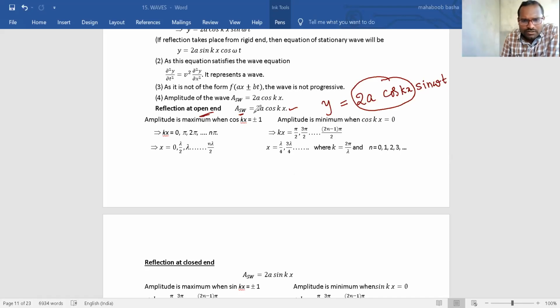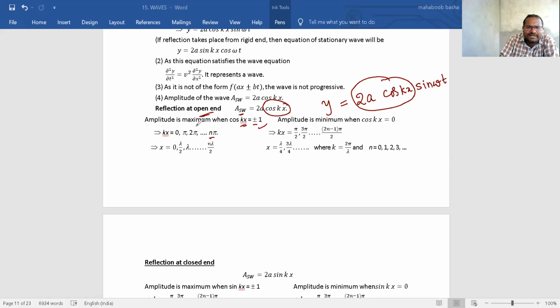This amplitude will be maximum when cos kx value is plus or minus 1. Yes or no? When cos kx is equal to plus or minus 1, it will be maximum amplitude. That happens when kx value is 0, where cos 0 is 1, or kx value is pi, which gives minus 1. So when kx value is 0, pi, 2 pi, 3 pi, like that, n pi, then cos kx is plus or minus 1, so amplitude will be maximum.